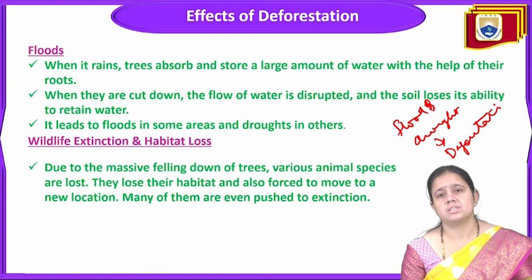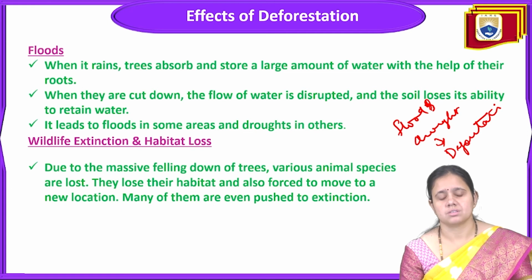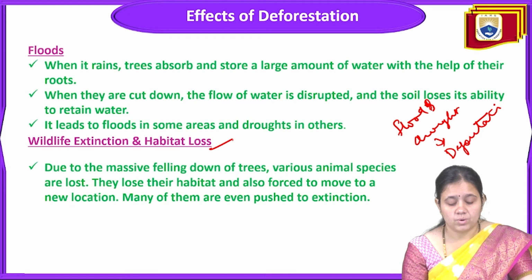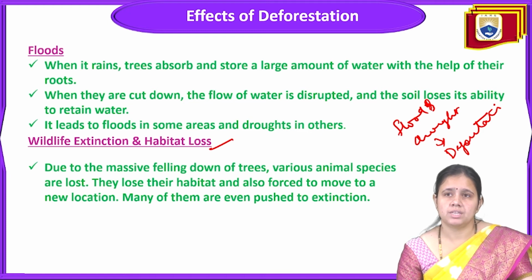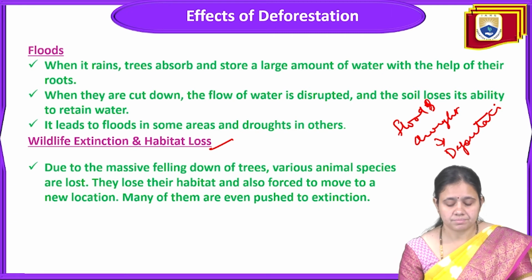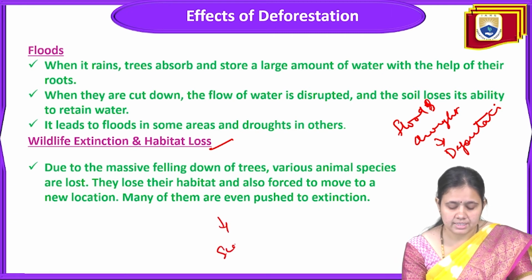So this condition has all occurred due to deforestation. And the next one is wildlife extinction and habitat loss. Wildlife extinction is also due to deforestation. Due to the massive felling of trees, various animal species are lost. They lose their habitat and are also forced to move to a new location. That causes their scattered habitat.